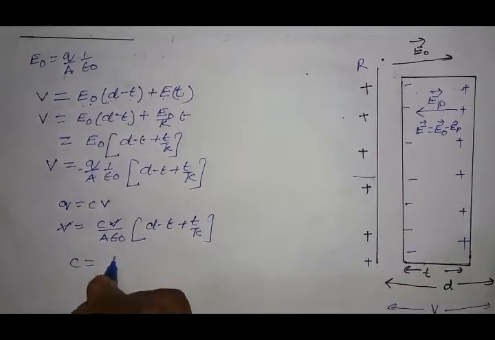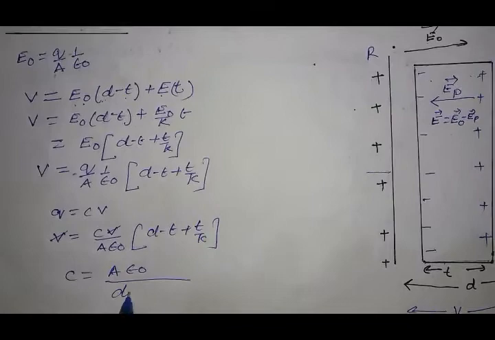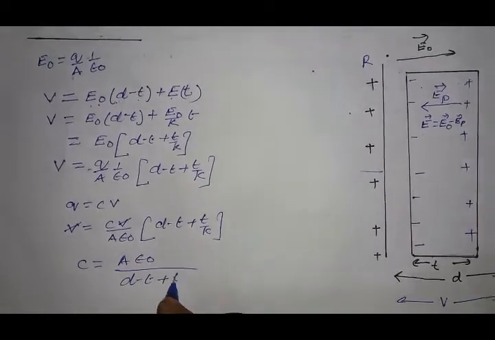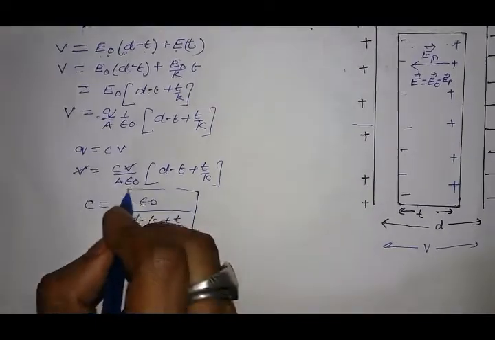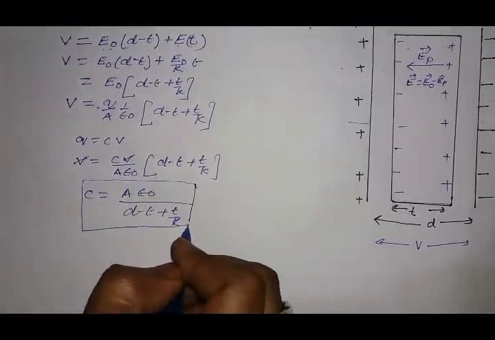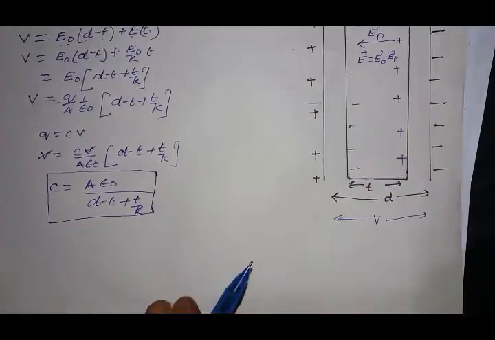C equal to A epsilon naught divided by d minus t plus t by K. This is the capacitance of the capacitor with a dielectric slab.